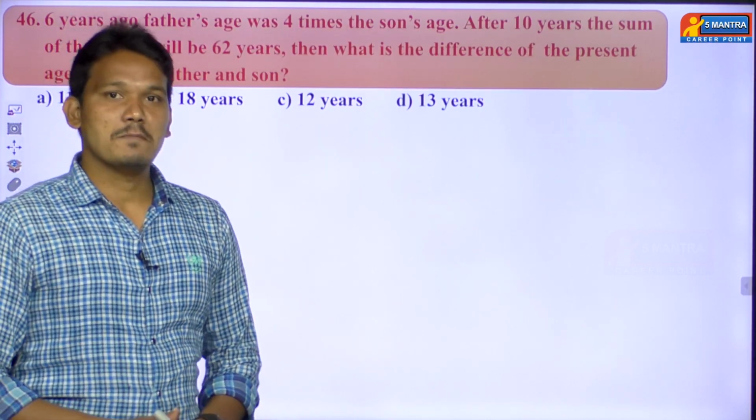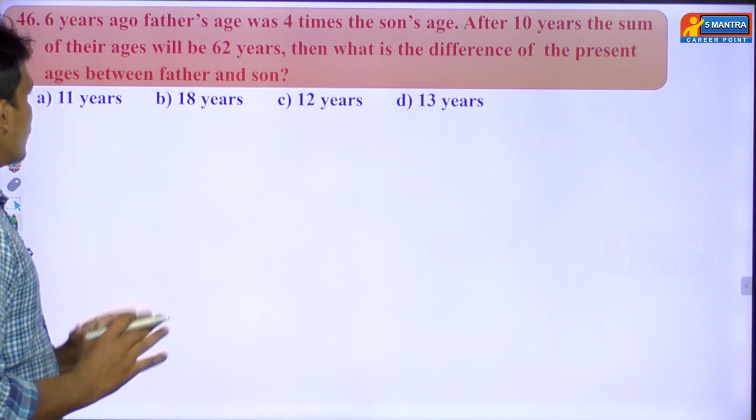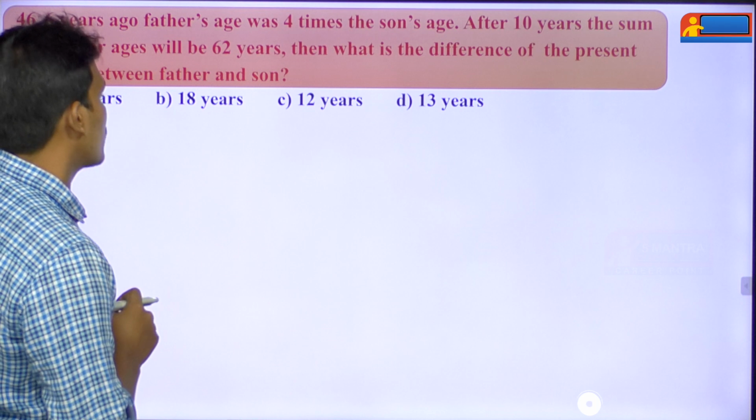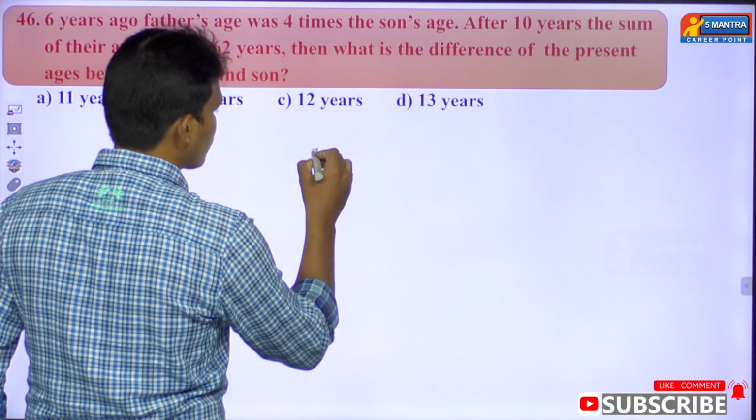Next we'll go with question number 46. Here, 6 years ago, the father's age is 4 times the son's age. So there will be the present also.